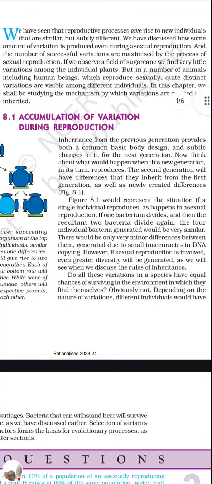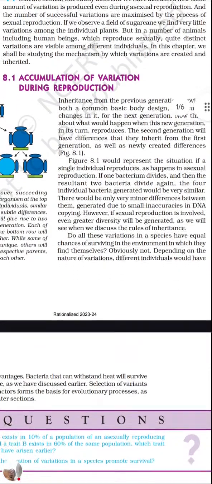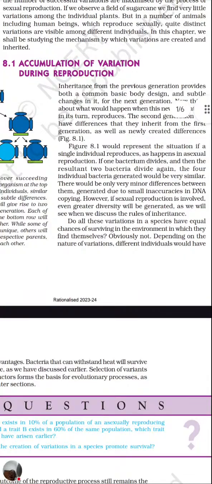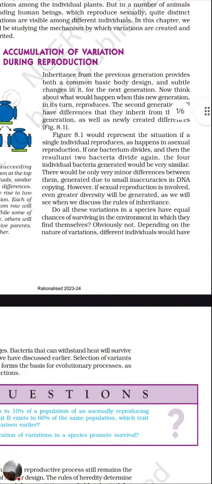So how the variations are created and how they are inherited, that is how they are passing from one generation to another generation. Now, accumulation of variations during reproduction. Accumulation means how they are getting accumulated, how they are getting increased. Inheritance from the previous generation provides both a common basic body design and subtle change in it.